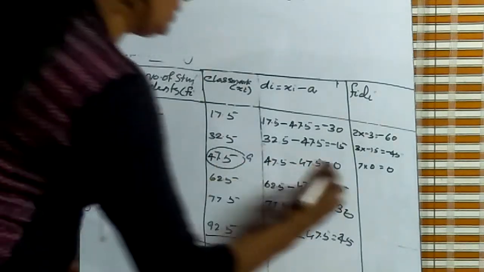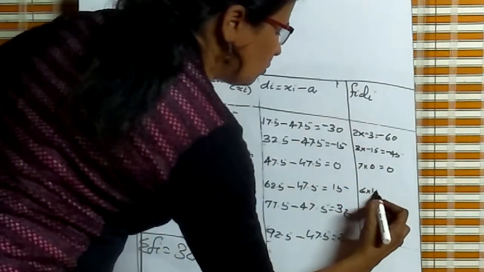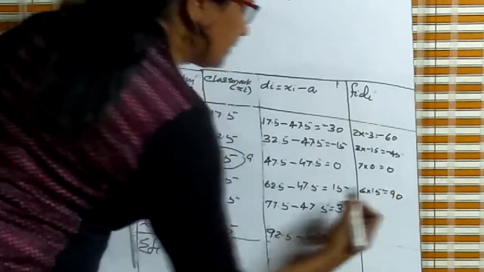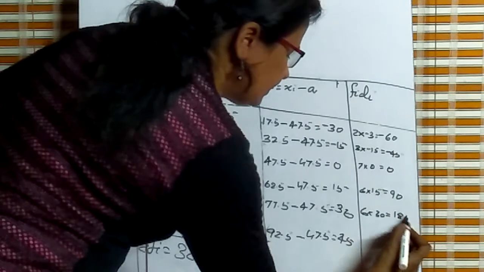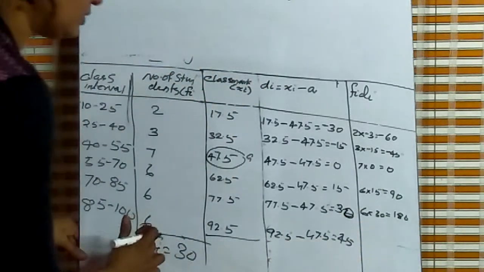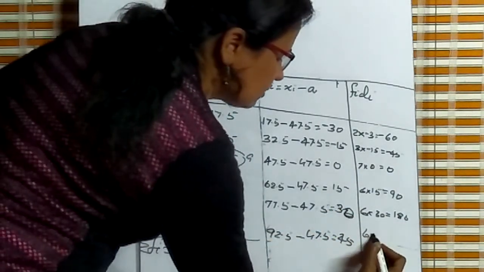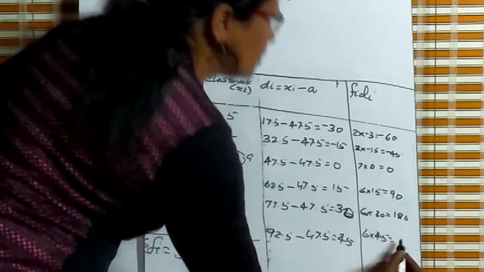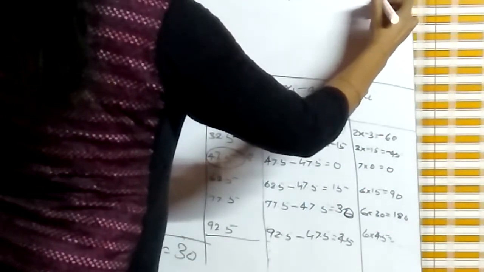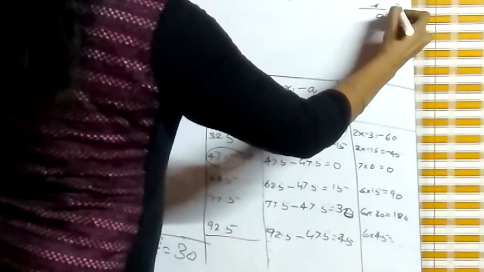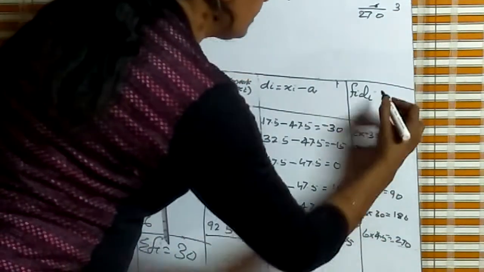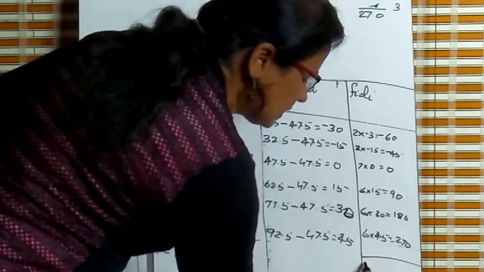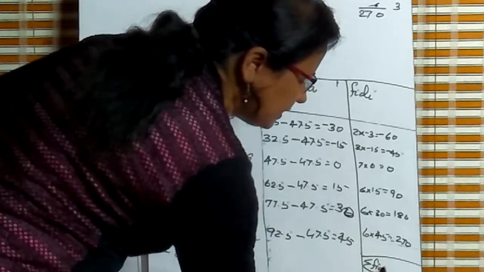Next, 6 into 15 is equal to 90. 6 into 30 is equal to 180. Then 6 into 45 is equal to 270.